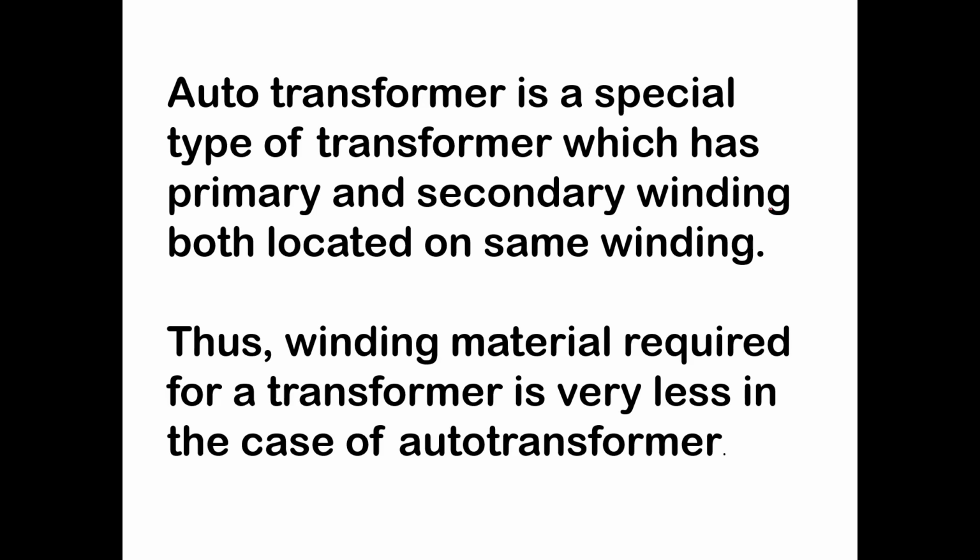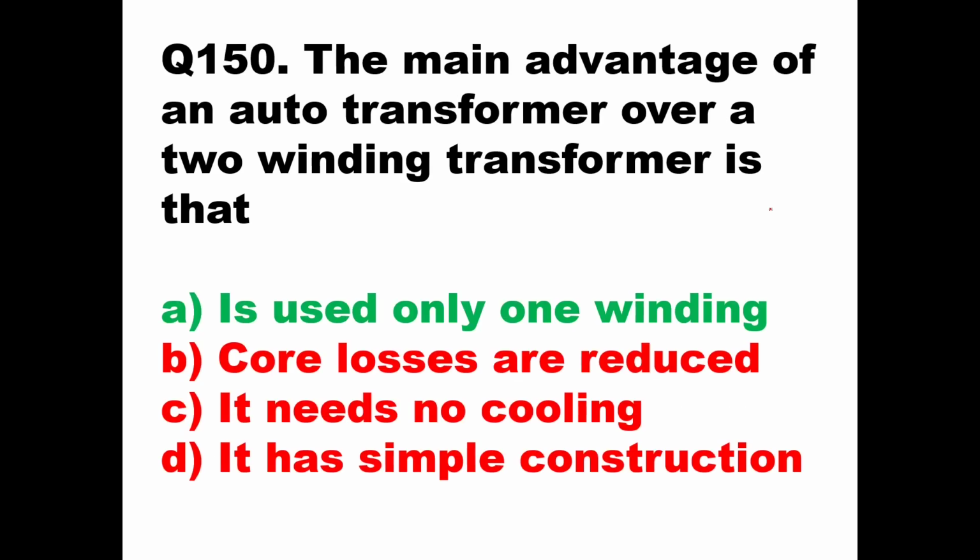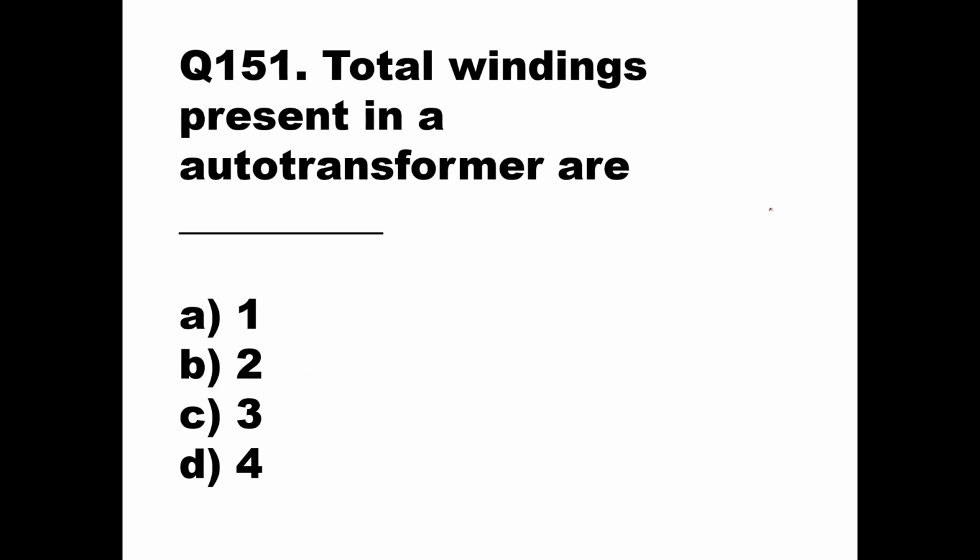And for that the theory is autotransformer is a special type of transformer which has primary and secondary winding both located on the same winding. Thus, winding material required is very less in case of autotransformer. So winding material required is less, and that is the advantage of auto transformer. So you can see the main advantage of auto transformer over two winding transformer is it is using only one winding. So option A is the right answer. Clear? Then we'll go to the next question, question number 151.